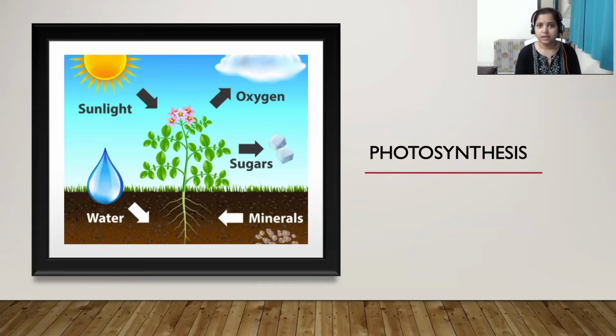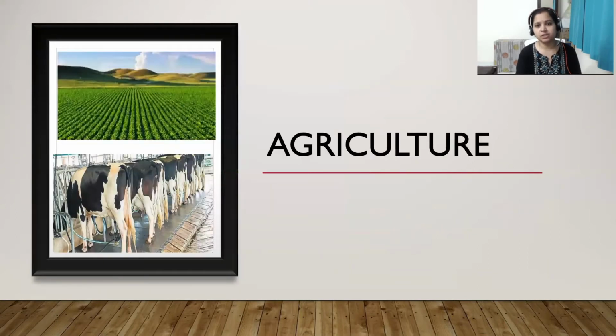That's why in order to satisfy their food demand, we have to produce more food, and its proper distribution and management is also required. That's why we depend on agriculture. Here comes the term agriculture. So what is agriculture? The cultivation of crops or rearing of animals for food and other products is known as agriculture. Both cultivation of crops and animal husbandry belong to agriculture.